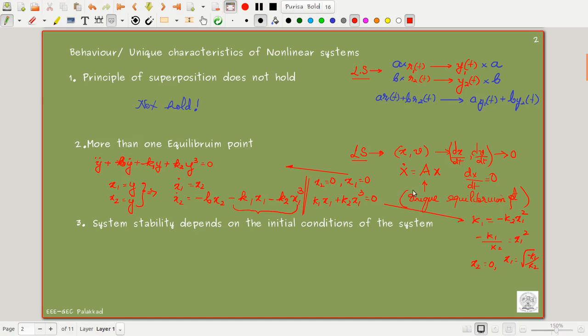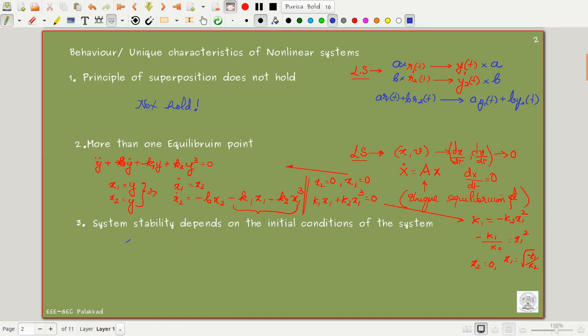Whereas in the case of a linear system, it is very clear that we will have only one equilibrium point. Another important difference between linear and nonlinear systems is that the linear system's stability does not depend upon the initial conditions.